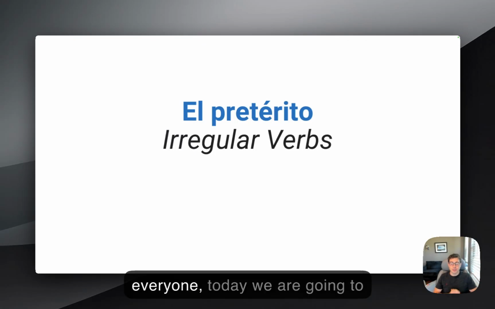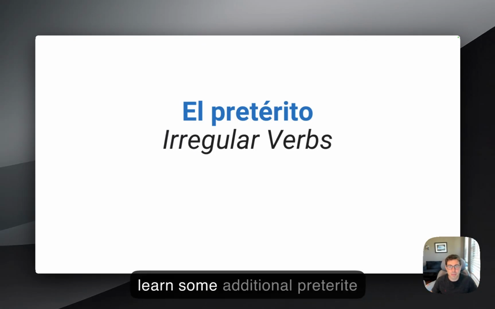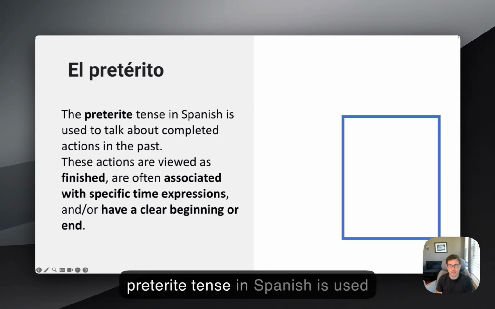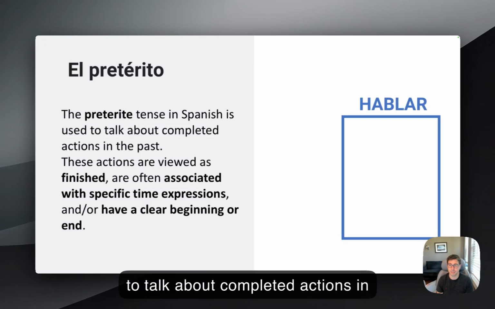Hola everyone! Today we're gonna learn some additional preterit irregular verbs. So you have been learning a lot about preterit in the past. Just to recap, the preterit tense in Spanish is used to talk about completed actions in the past.